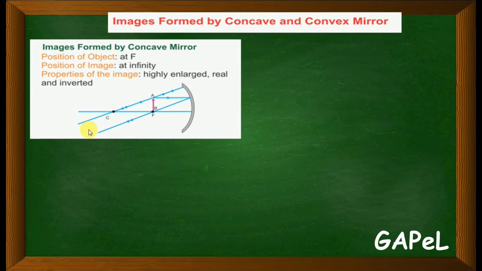Position of image is what? Position of image is infinity. Okay, and what are the property? It is highly enlarged. So image, you will see very magnified image. It will be a real image and inverted. So, since it is at infinity, you cannot draw the image over here because this reflecting line is not meeting somewhere, right? But the image, whatever image is formed, that image will be highly enlarged. It will be real and inverted.